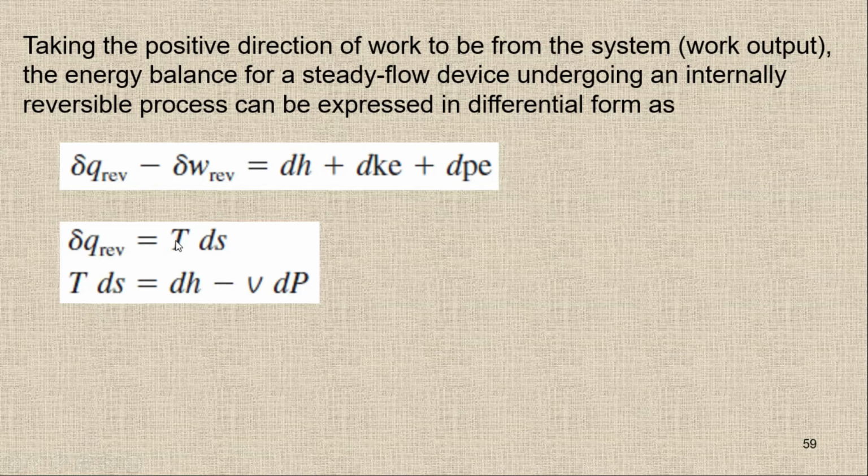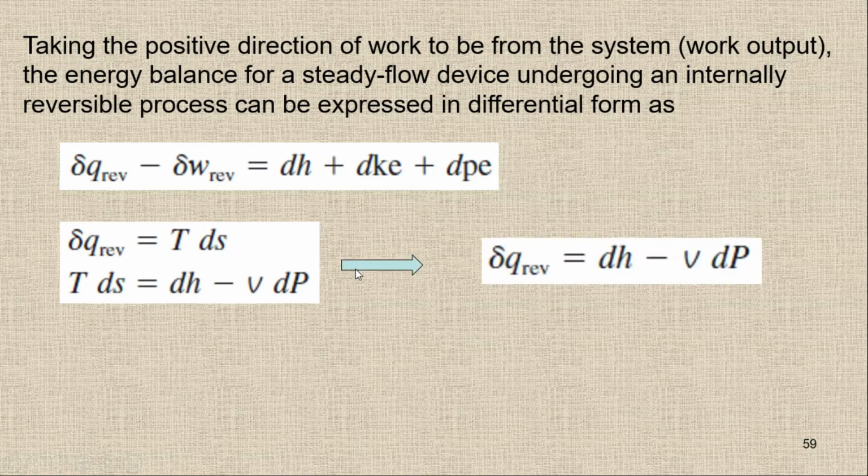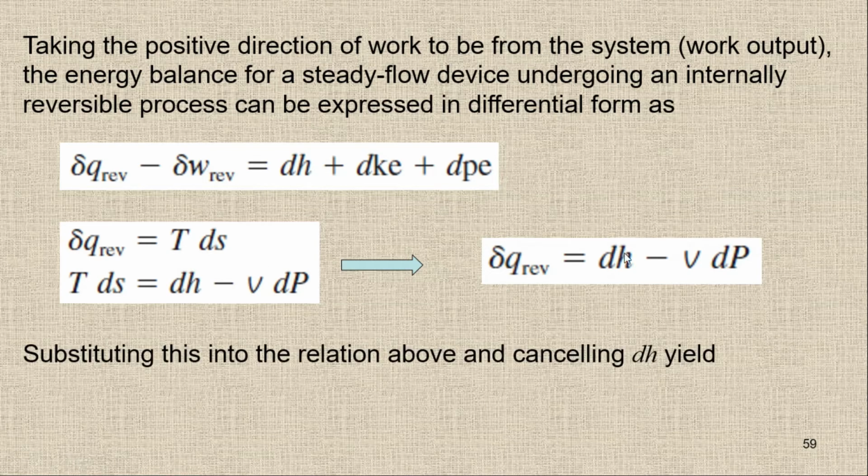So if I want to combine these two equations, I can simply rearrange this equation and it will become like this. So we will have delta Q is equal to dH minus VdP. Instead of TdS, I'm just going to replace it by dH minus VdP. If I put this one here, then we can easily cancel out this dH, because this delta Q is dH minus VdP.